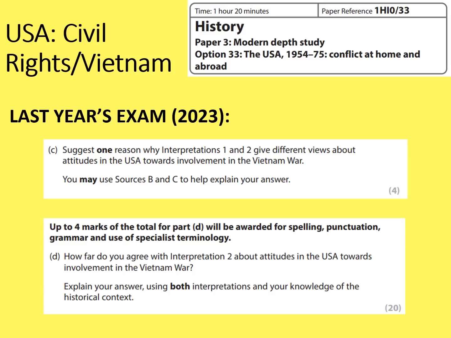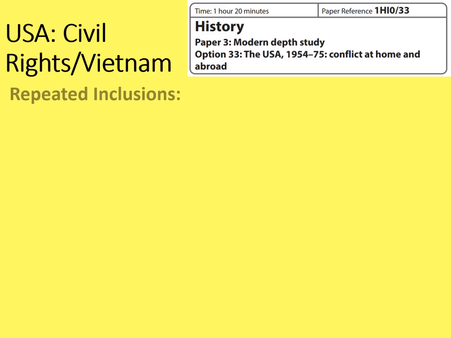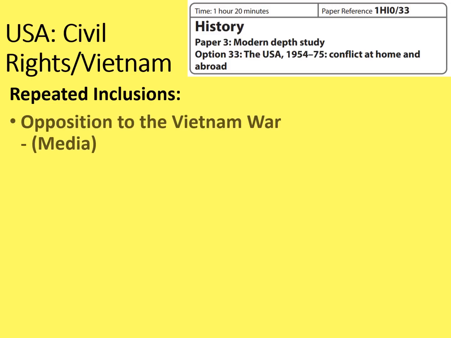Okay, now let's consider what things have appeared before. The nature of the paper 3 exam means that often the knowledge base to it is pretty narrow. That means there aren't that many things that are repeated inclusions. There is an exception to this though with this particular paper, and that's opposition to the Vietnam War, which in itself is a very broad topic, but with a particular focus on media coverage.